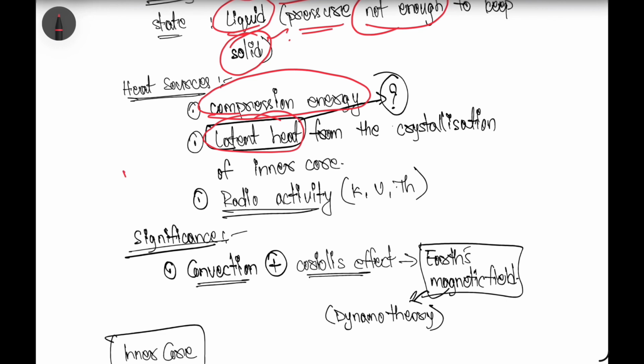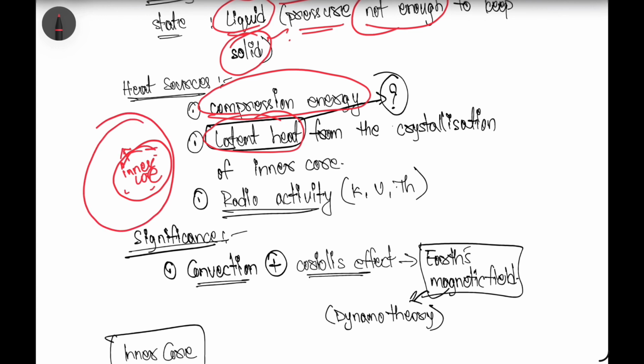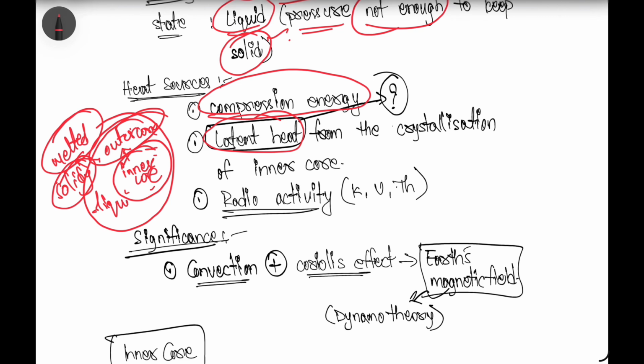So what happens in the inner core? Because of the cooling of the material present in the inner core, heat is released and this heat is transferred to the outer core, because of which the temperature is higher and the rocks present here will be melted. And because the pressure is not enough to solidify the rocks present in the outer core, that's why the outer core is liquid in nature.